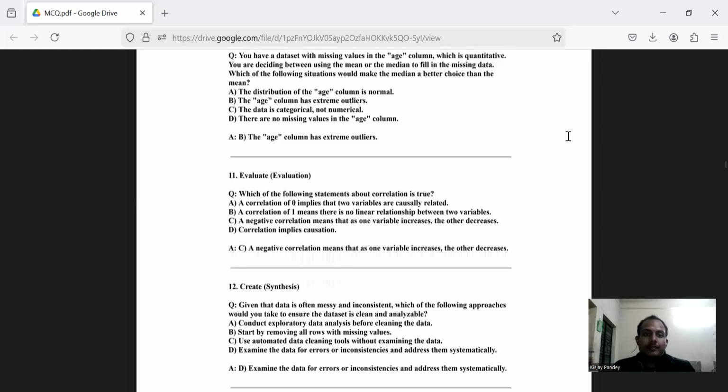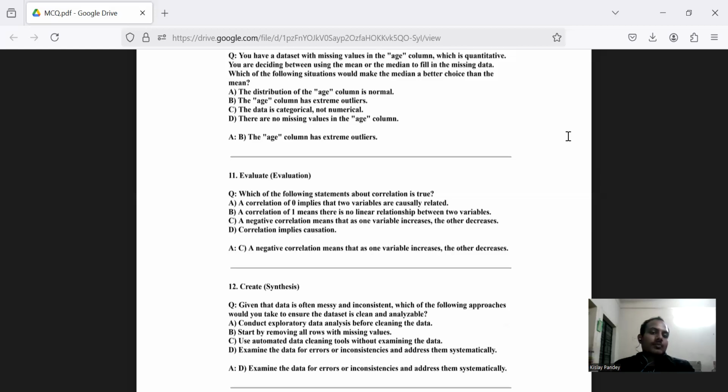And it is correct. Question number 11 is based on evaluation. The question says, which of the following statements about correlation is true? Option A says a correlation of 0 implies that two variables are causally related. Option B says a correlation of 1 means there is no linear relationship between two variables.